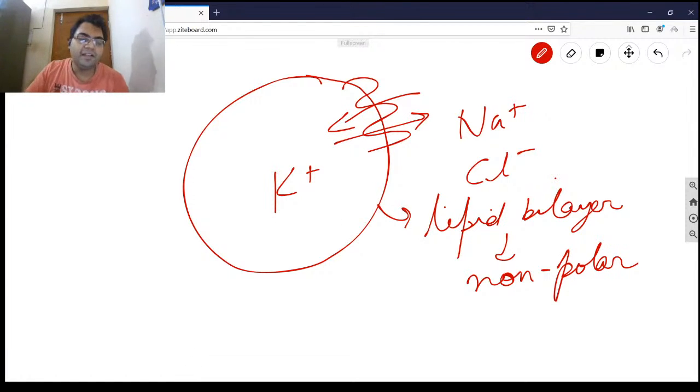Concept number two: you will need specified protein gates, and those gates are specific for each type of ion, because a sodium ion channel will not let potassium come in, and a potassium ion channel will not let sodium come in. Always know this fact, for sure.